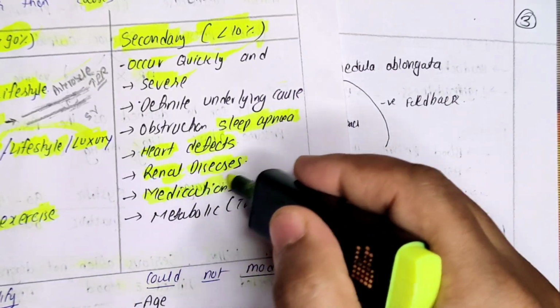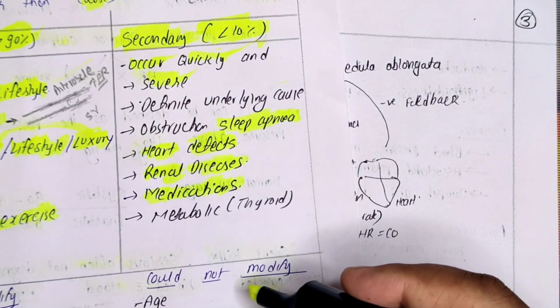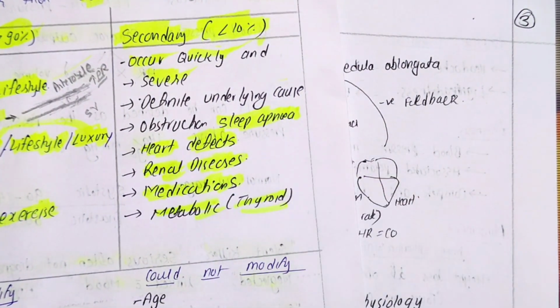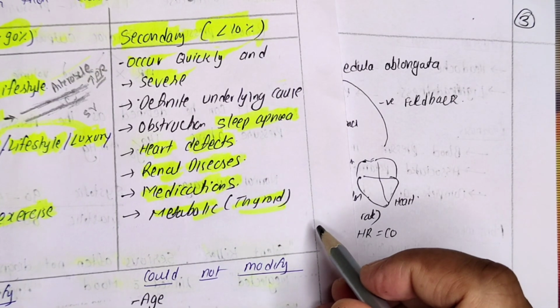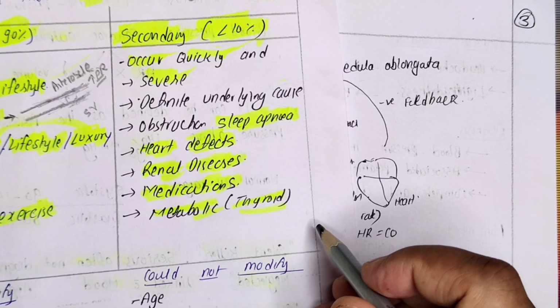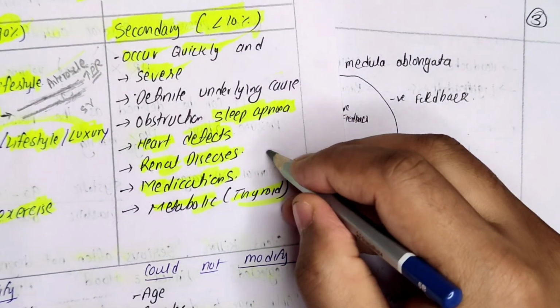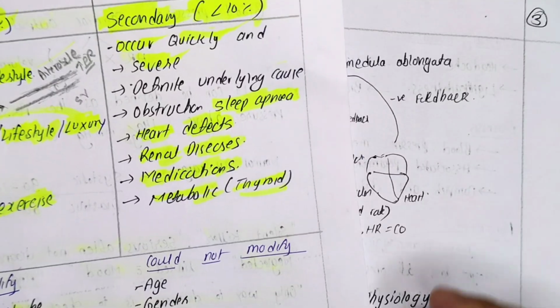If we are taking the medication for a chronic term or for a long term use, they may increase the BP. Similarly, some metabolic conditions like thyroid. अगर किसी को हाइपरथायरॉइडिज्म है तो बॉडी का मेटाबॉलिज्म बढ़ जाता है. उसको मीट करने के लिए बॉडी को ऑक्सीजन भी ज्यादा चाहिए, एनर्जी भी ज्यादा चाहिए, तो हार्ट को बहुत ज्यादा काम करना पड़ता है. तो उसके लिए हार्ट will increase the pressure to meet that demand, which will lead to the hypertension. So all these which are having a known cause will come under the secondary type of hypertension.